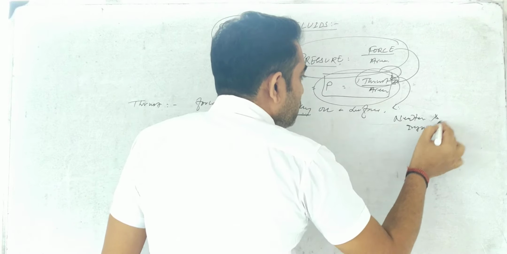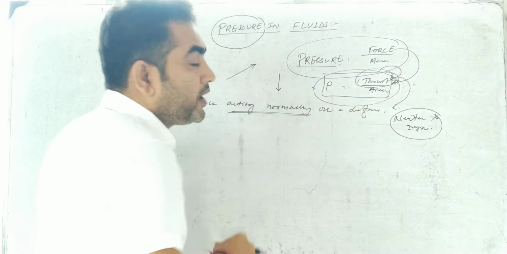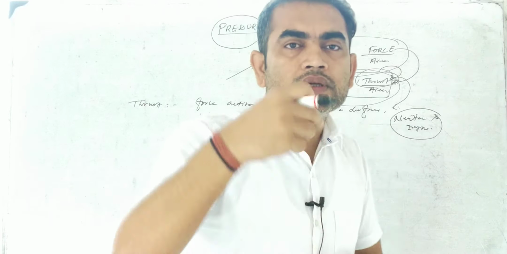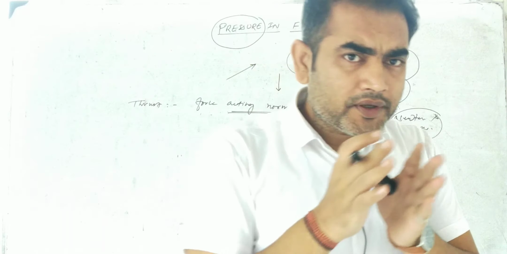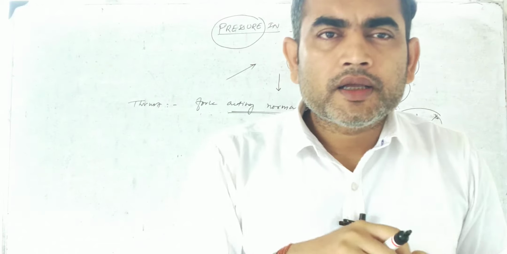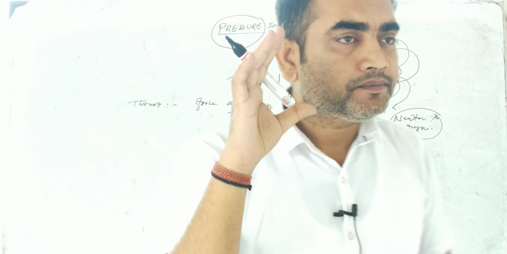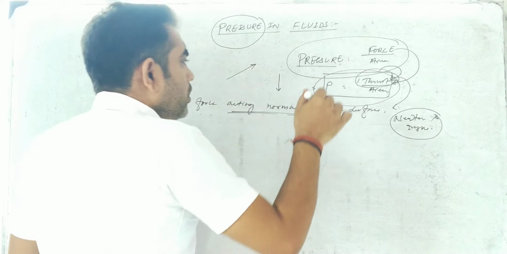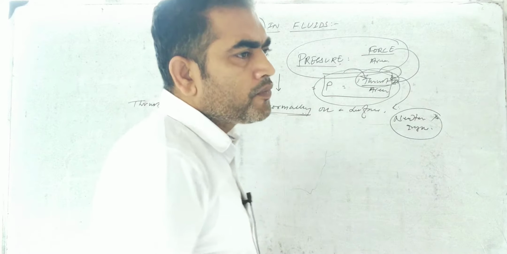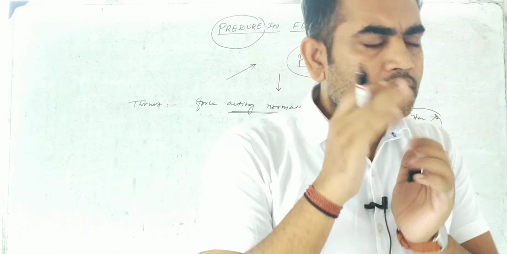So if we need to write the definition of pressure, what will it be? Pressure is defined as force per unit area. That means if a unit amount of force is exerted on a unit area, that is said to be the pressure.